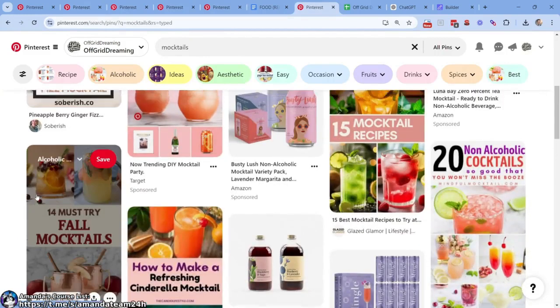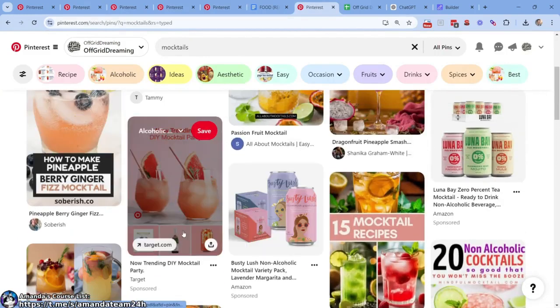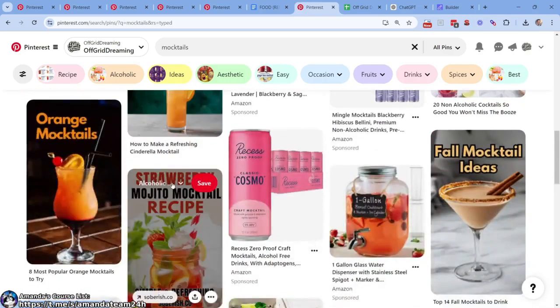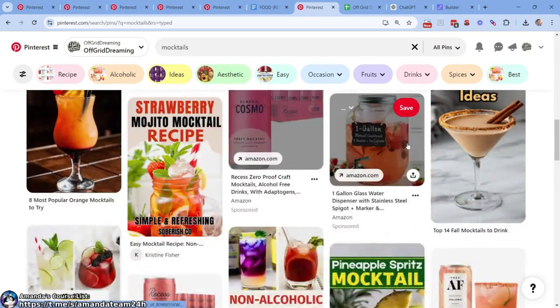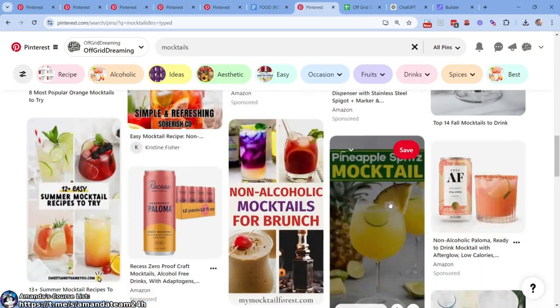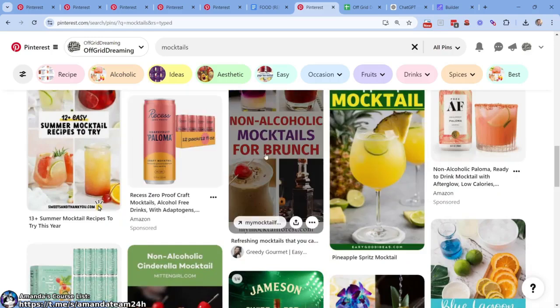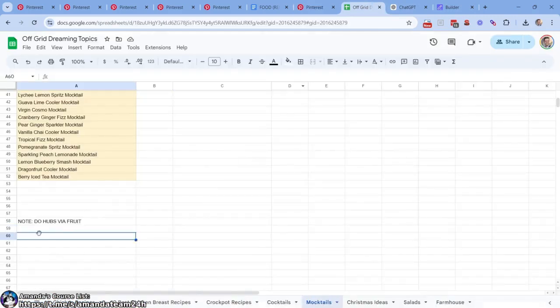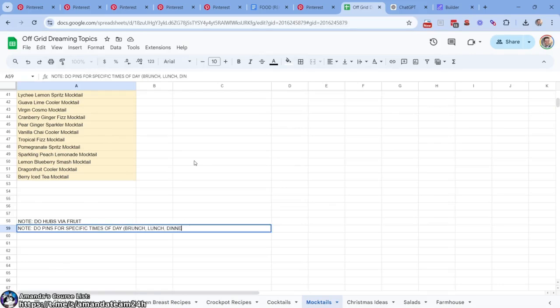All right, there's some sponsored stuff. Interesting. So there's some purchase intent. A lot of nice things here. Let's see. Looking good. All right, non-alcoholic mocktails for brunch. So we also have, note, do pins for specific times of day, brunch, lunch, dinner, breakfast if someone's into that.